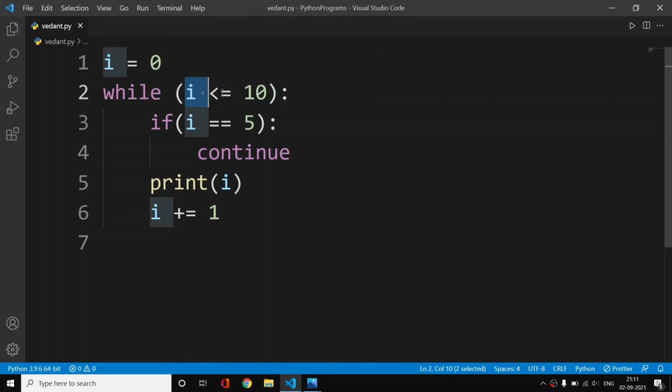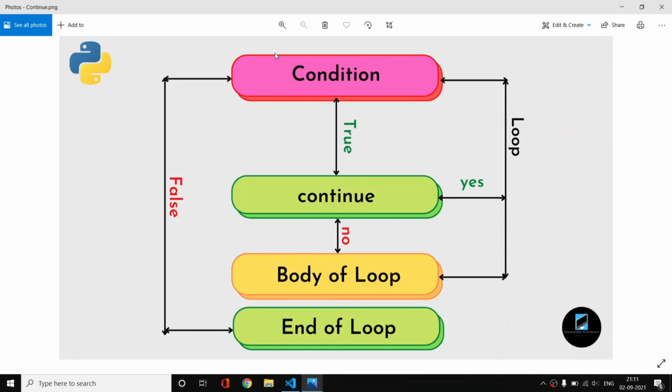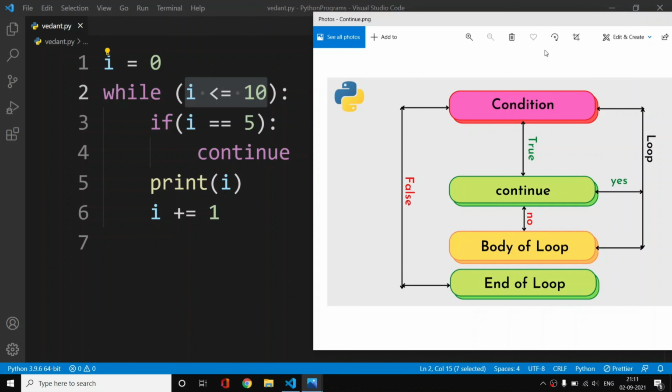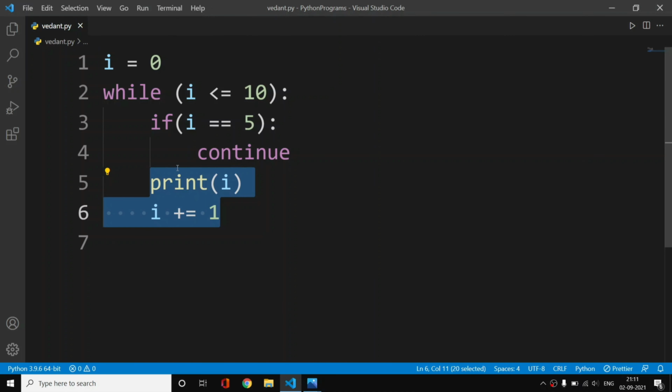But now if i is equal to 5, what will happen? Let me open the chart here. As you can see, if i is equal to 5, we have continue. If i was not equal to 5, then we didn't have this continue, we have no here, and we execute the body. But as soon as we have the continue statement here, it will directly go back up here. It will not execute the code from this block.